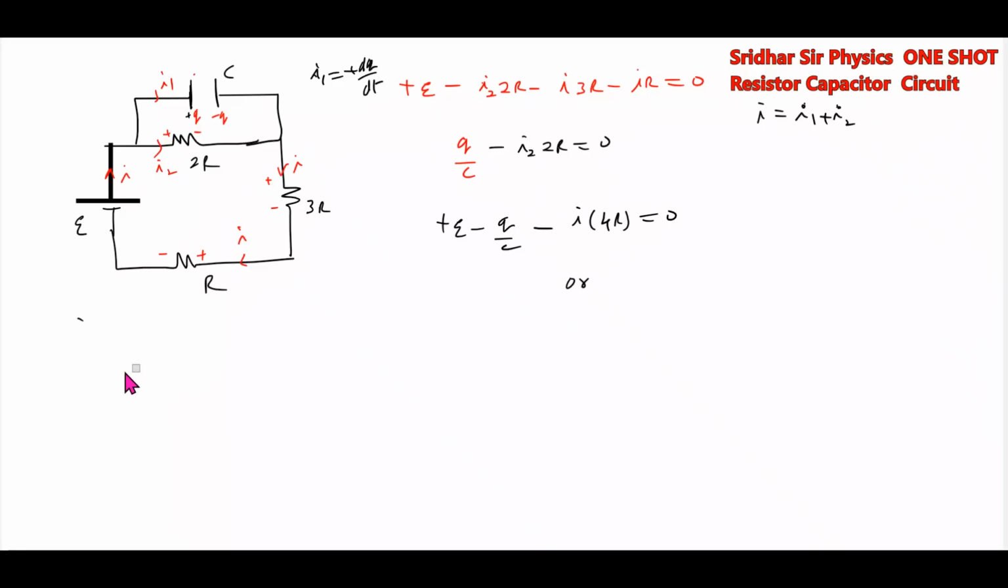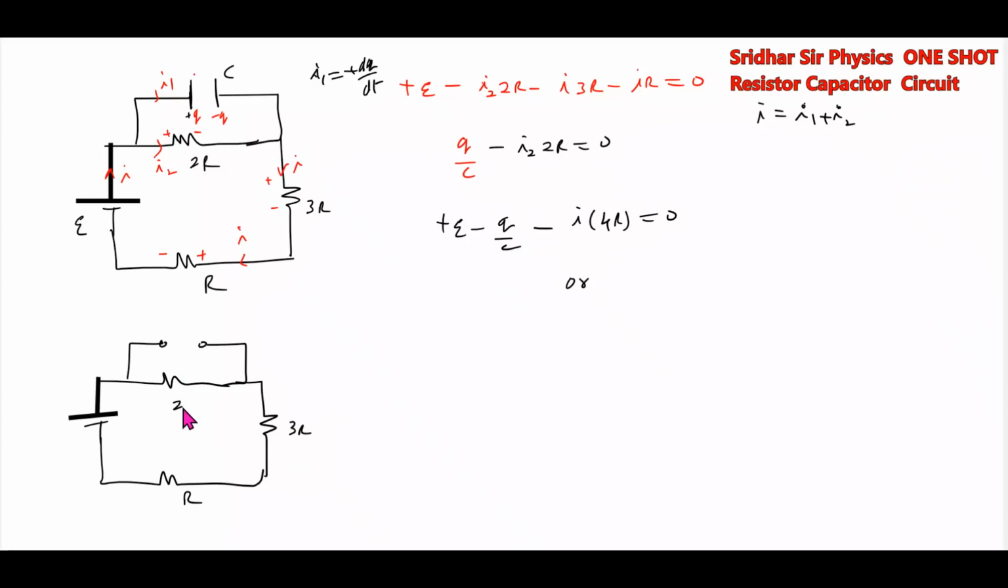Another method, at steady state, the capacitor will be open circuit. We'll calculate the drop here. A constant current I will flow. What is I equal to? E by 6R. Then what is the drop? VAB is equal to I into 2R.